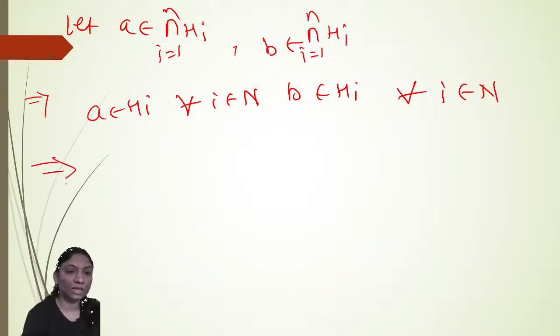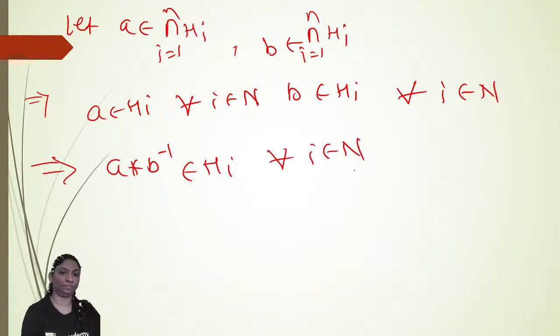So by our criteria of subgroups, A star B inverse also belongs to Hi for all i in N, right? A star B inverse also belongs to Hi, because if you take any two elements A, B belonging to H, then A star B inverse also belongs to H. Similarly here, A belongs to Hi and B belongs to Hi, then A star B inverse also belongs to Hi.